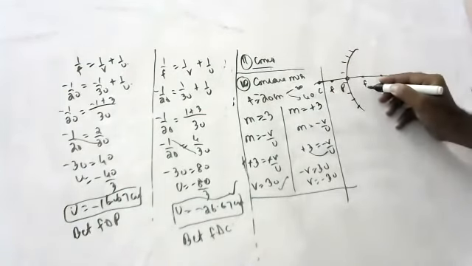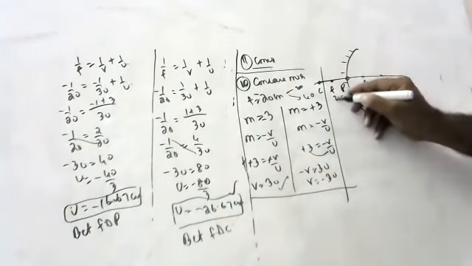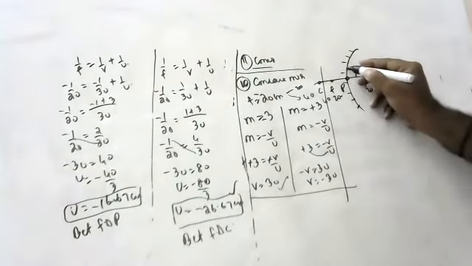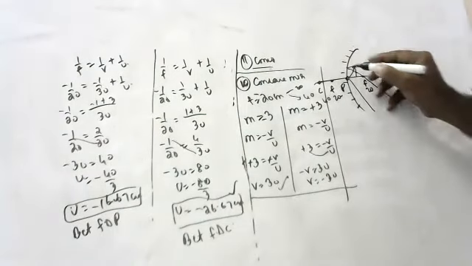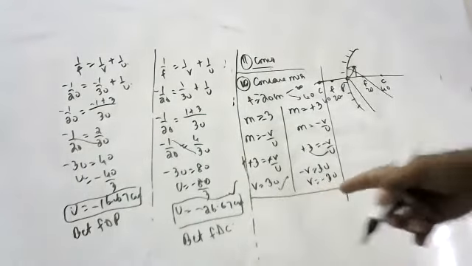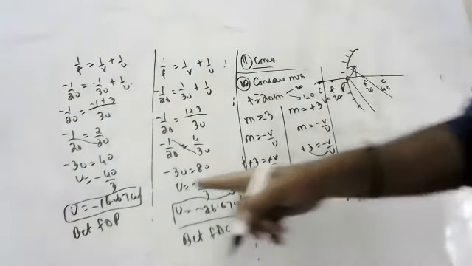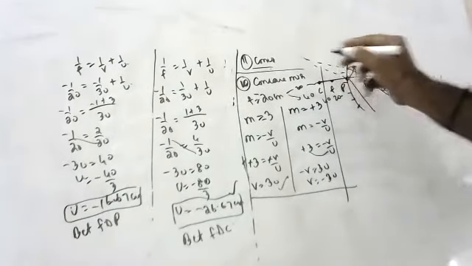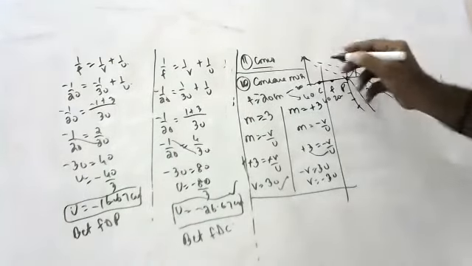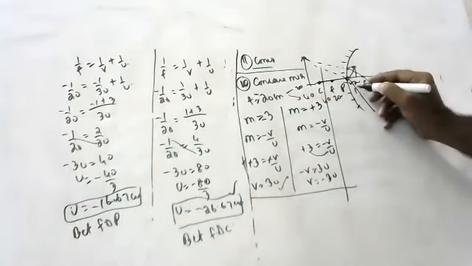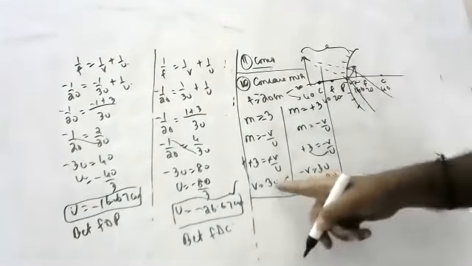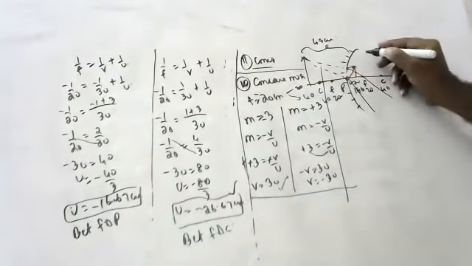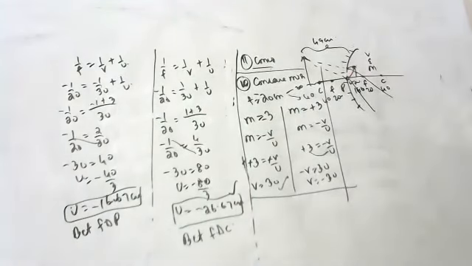F is how much, children? 20, 40. 16.67 is somewhere between F and P. One ray goes like this, the other light ray goes like this. When extended back, you are getting the image at 3u, that is 3 times 16.67. Somewhere here you are getting the image. Don't bend the rays, children, somehow manage it. Object distance is 16.67, and image distance is 3 times 16.67, about 49 centimeters. The characteristics here: virtual, erect, and magnified.